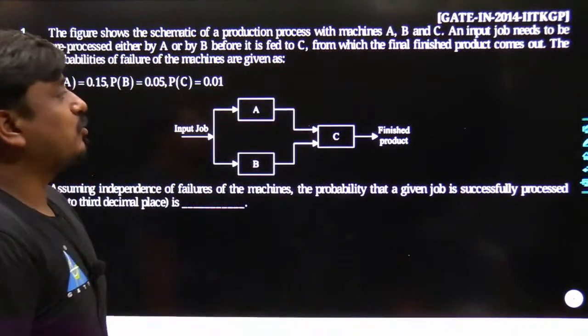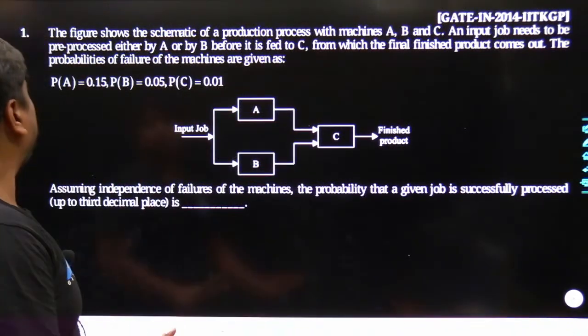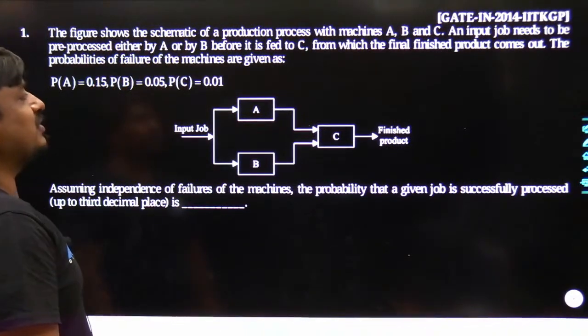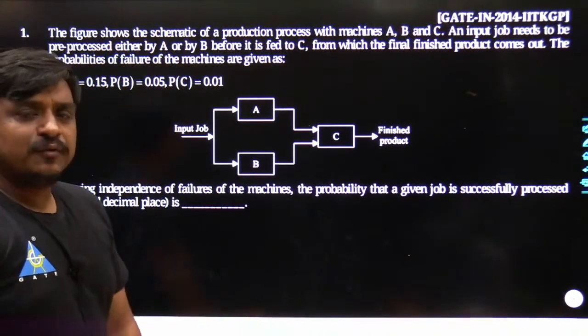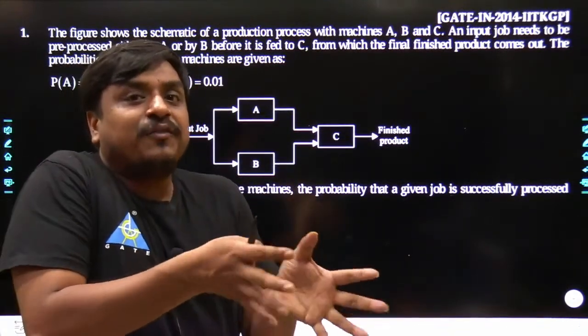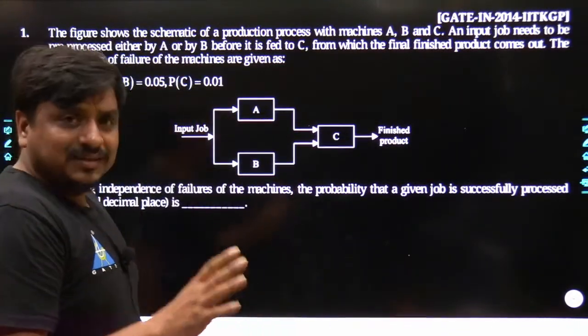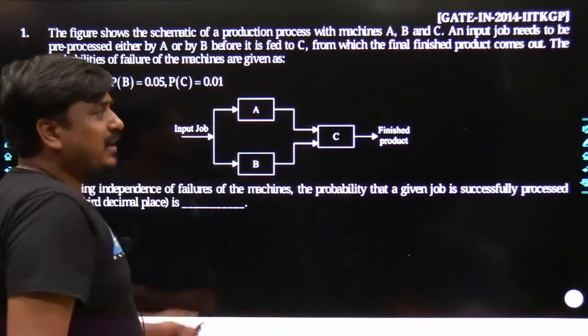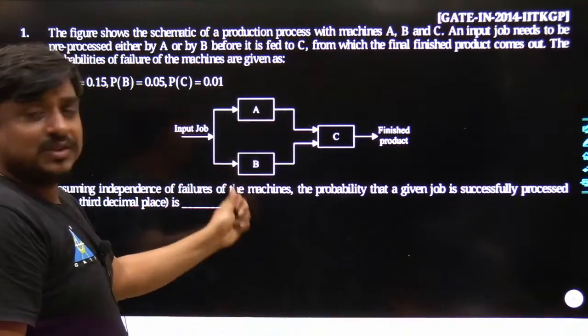Anyways, understand this problem logically first. The problem states: the figure shows the schematic of the production process with machines A, B and C. Obviously, if you go into any process plant, it would be equipped with different machines. How many different machines are there within this process plant? The 3 machines we had were machine A, machine B as well as machine C.